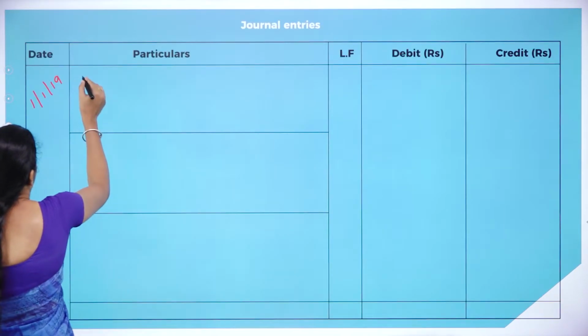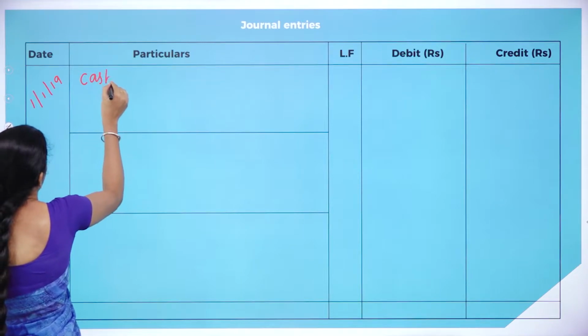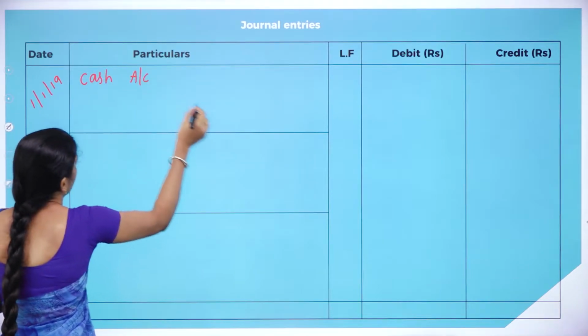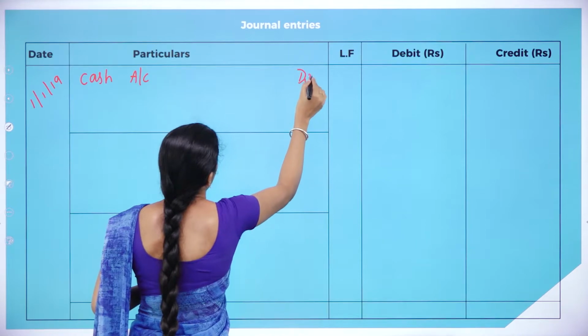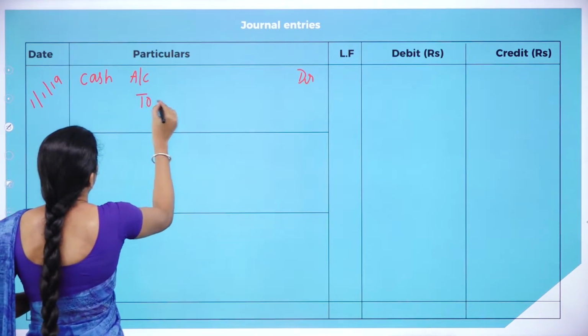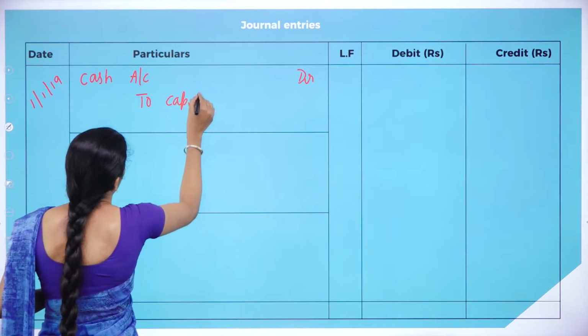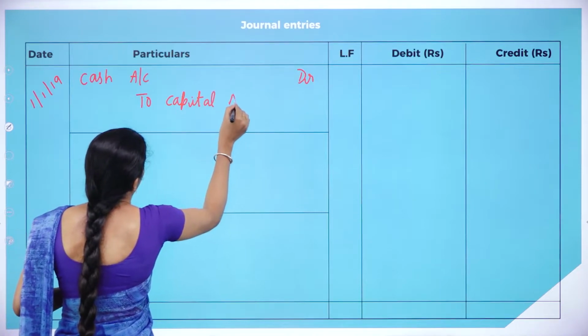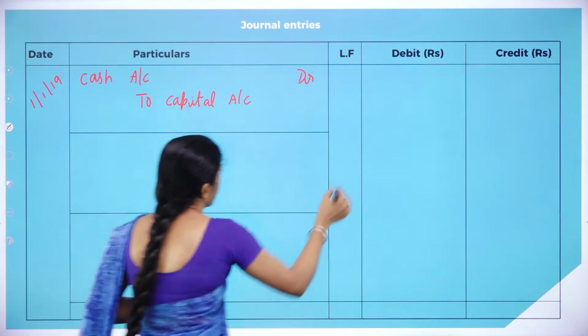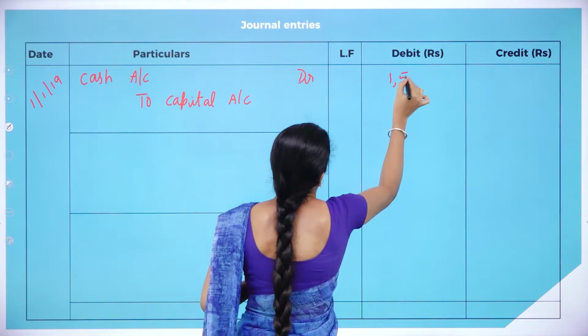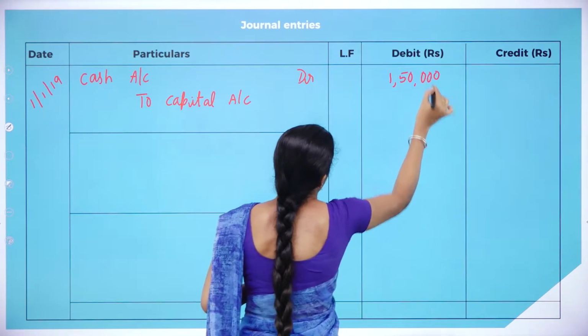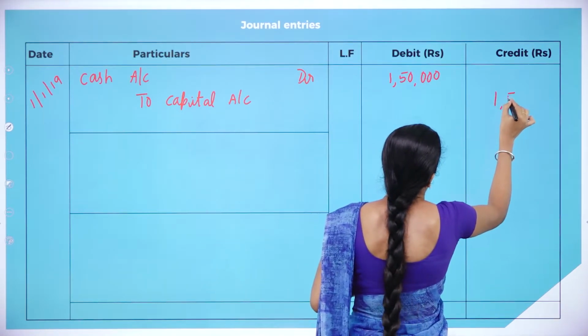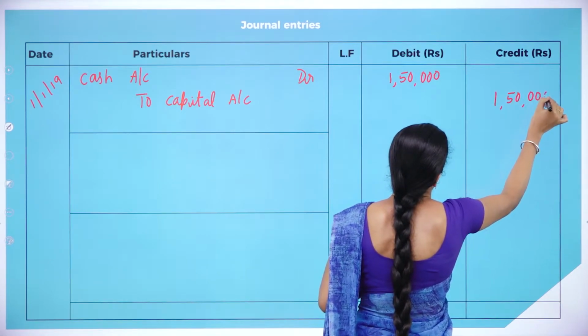Business started with cash. Your journal entry is cash account debit to capital account. 1,50,000 in the debit side and 1,50,000 in the credit side.